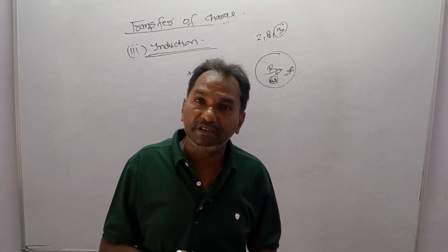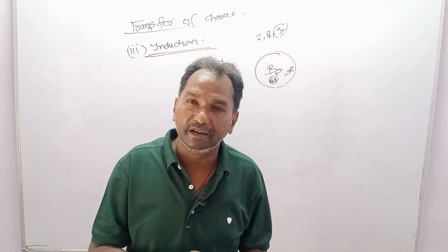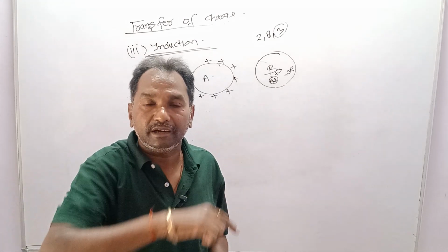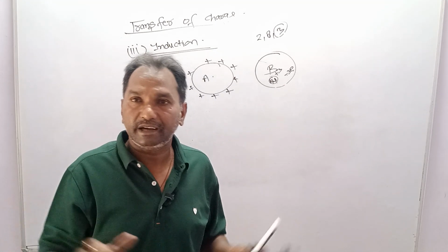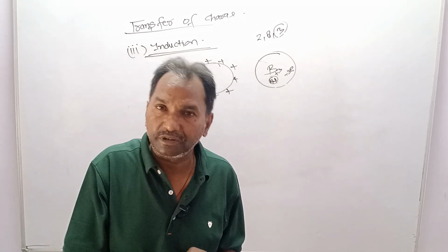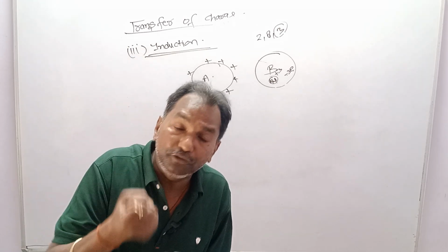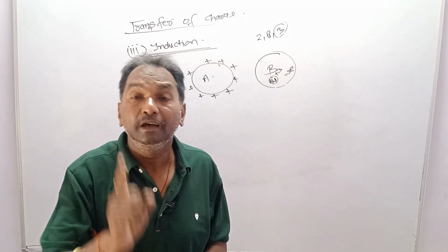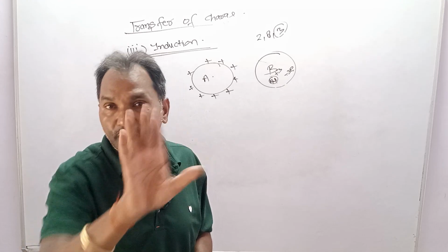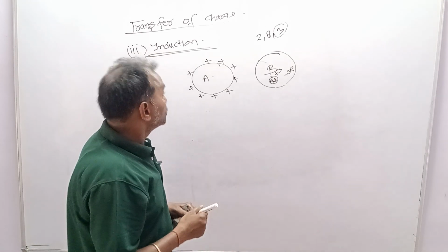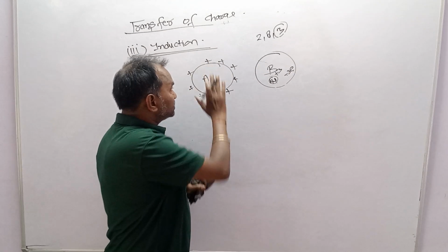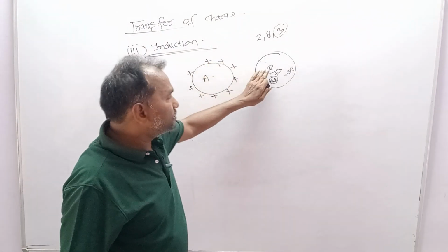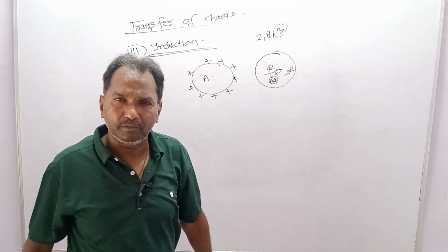What is the difference between a conductor and a non-conductor or insulator? A conductor has free electrons that can travel freely within the conductor anywhere. But in the case of a non-conductor, despite you giving the charge, you can inject or penetrate the charge, it will not move from one point to another in the non-conductor. So A is a positively charged body, and B is an electrically neutral body.